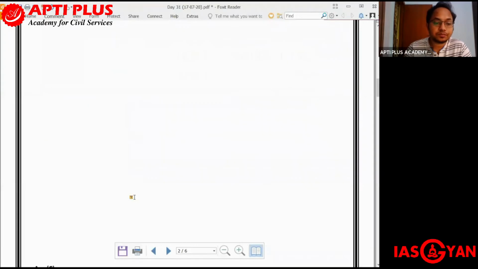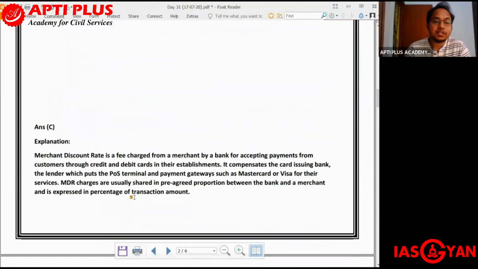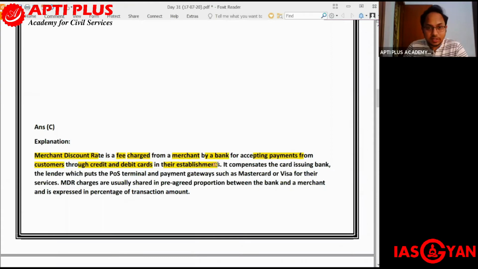So let us see. Merchant discount rate is a fee which is charged from a merchant by a bank for accepting payments from customers through credit and debit cards in their establishments.